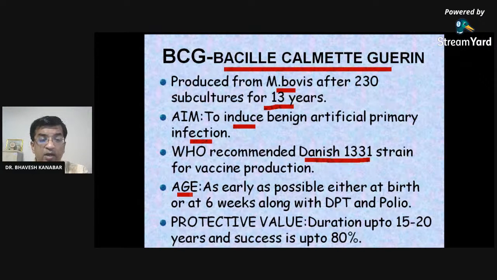Age, it is given as soon as the birth of the child. It can be given immediately after birth within 1 to 2 days, or it can be given up to 1 year also. But as soon as possible after birth, it should be given, right? Protective value, it can be protective up to 20 years, 15 to 20 years with success rate up to 80%.